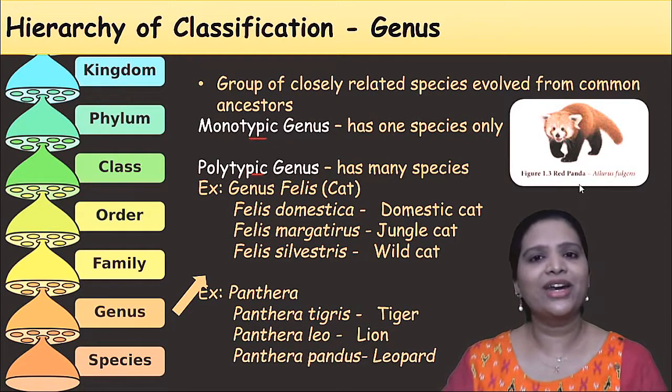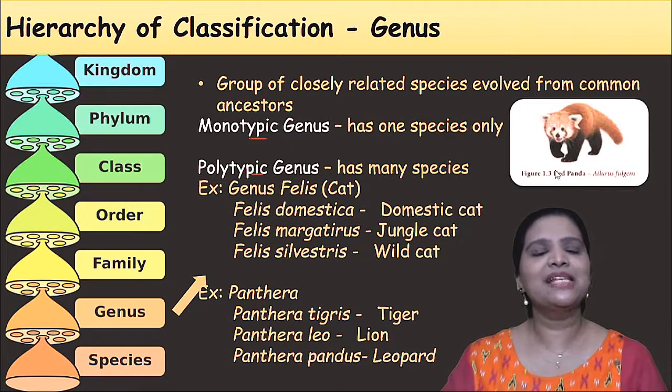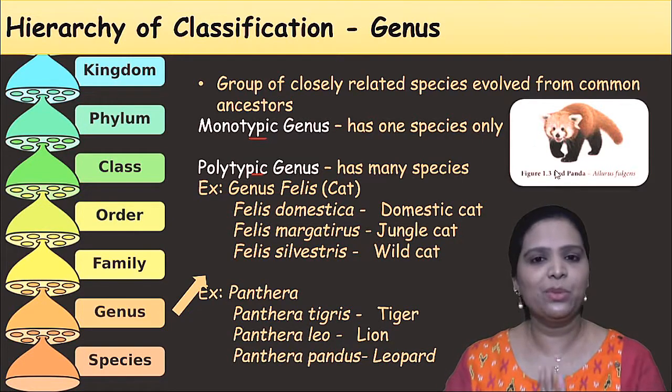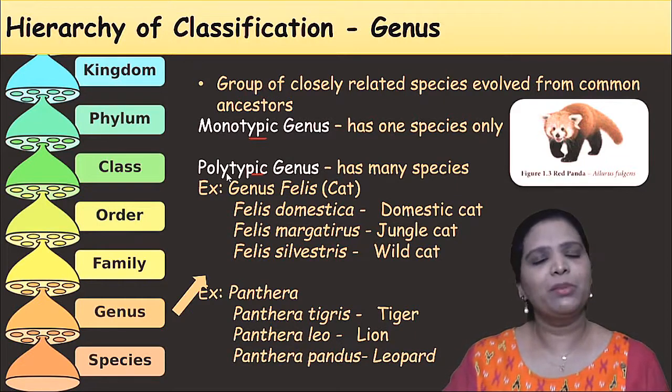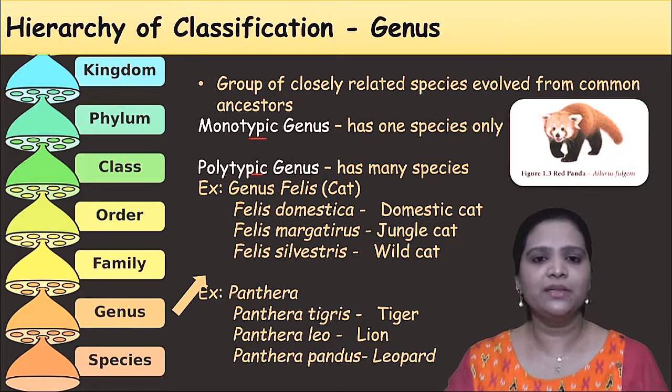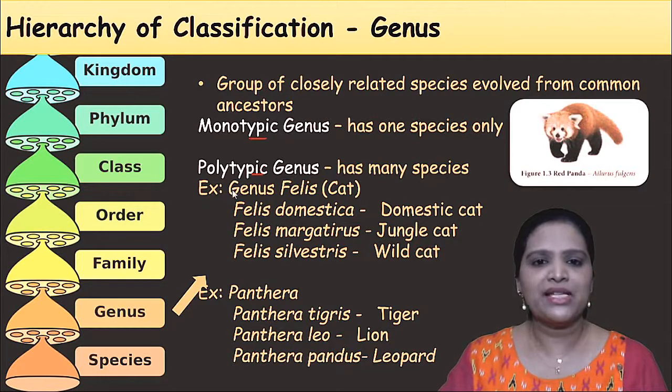An example for this is the red panda. This red panda animal has only one type, only one species. The next one is polytypic. Many organisms have polytypic genera, where many species are there. For example, take the genus Felis.